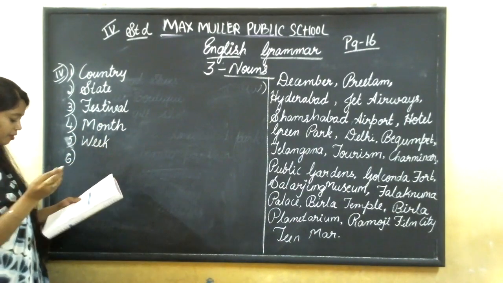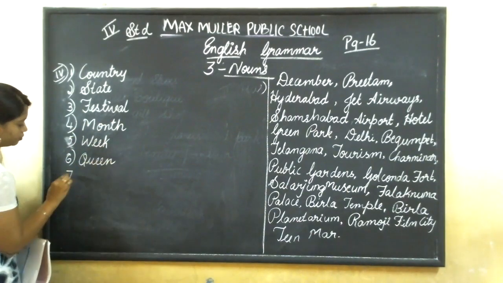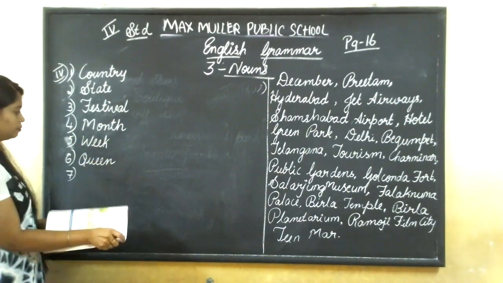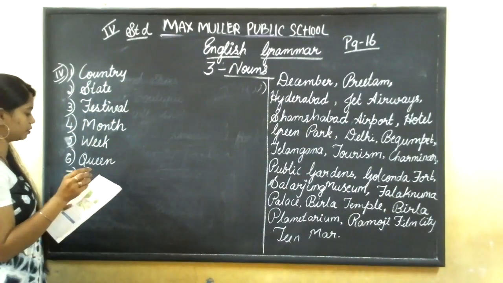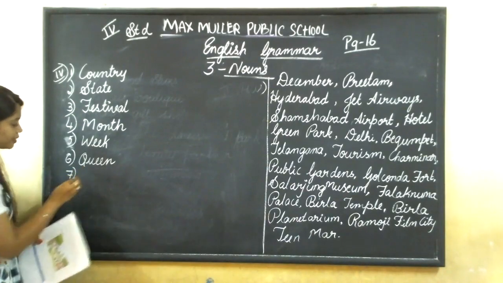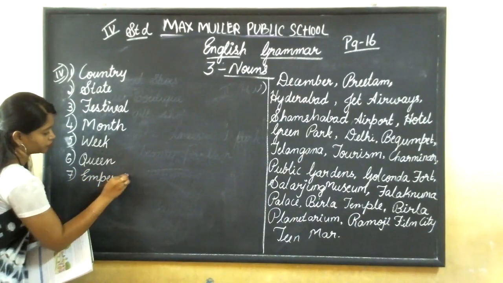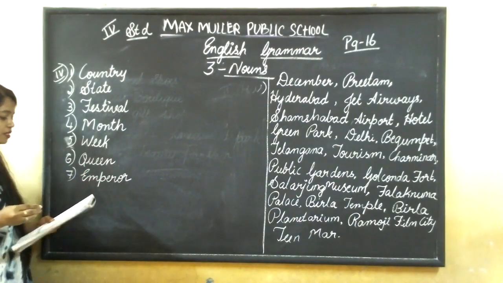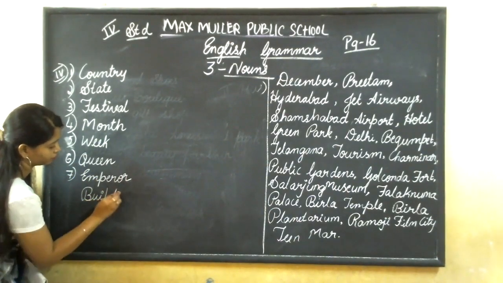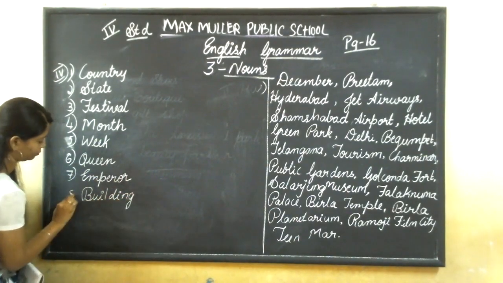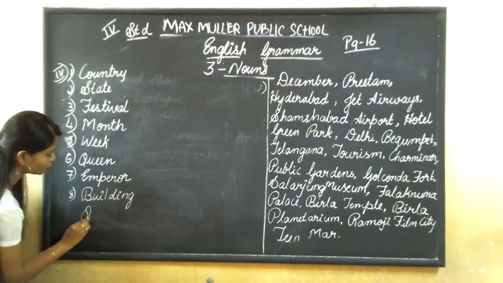Elizabeth is the name of a queen. Ashok is the name of an emperor. White House is the name of a building. Indian Ocean is the name of an ocean.